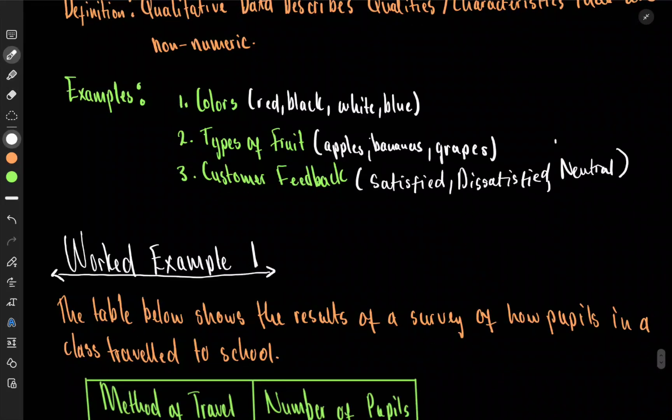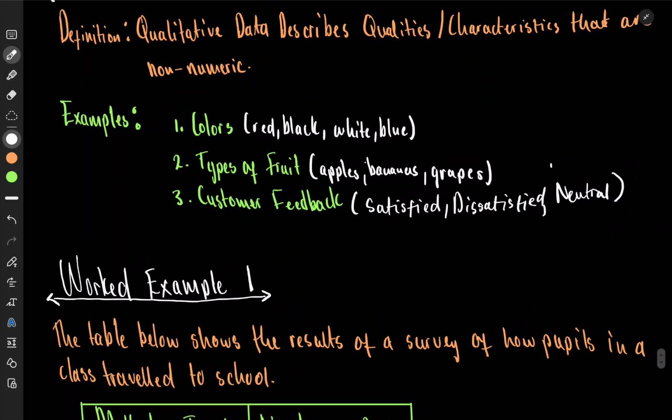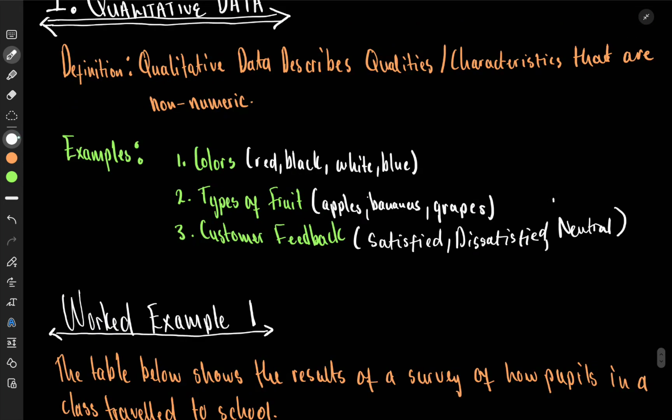Now, when we are dealing with qualitative data, we normally represent it in a bar chart or in a pie chart. When we're doing these visual representations, remember we talked about representing things visually. It's like OVS: organize, visualize, summarize, analyze. On organize, that is where you put things in tables.